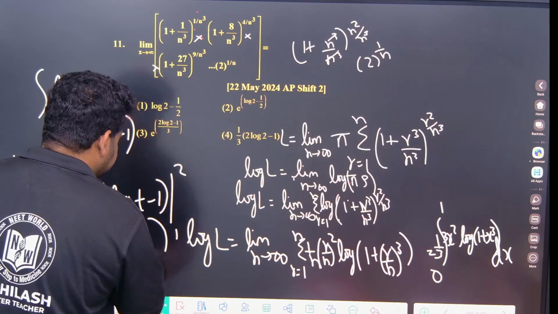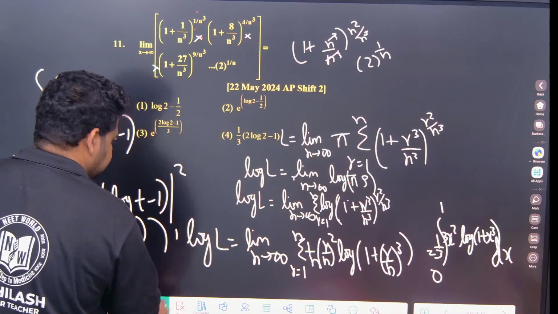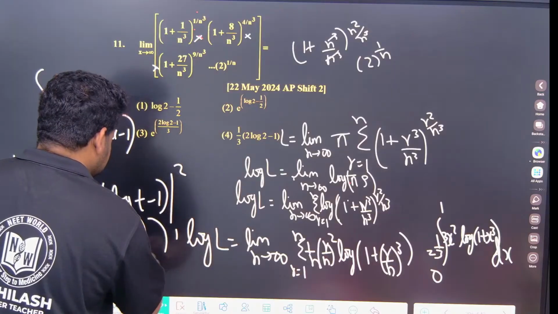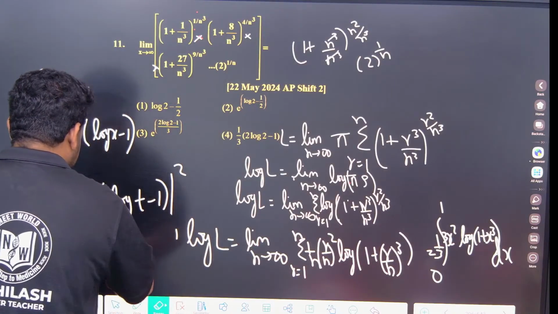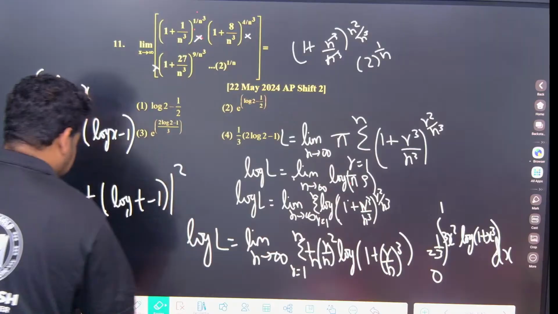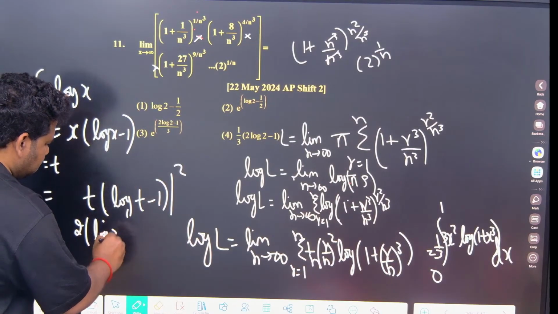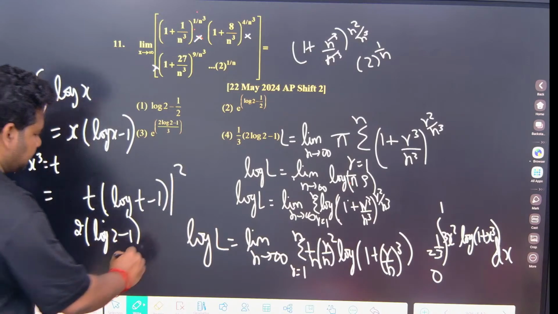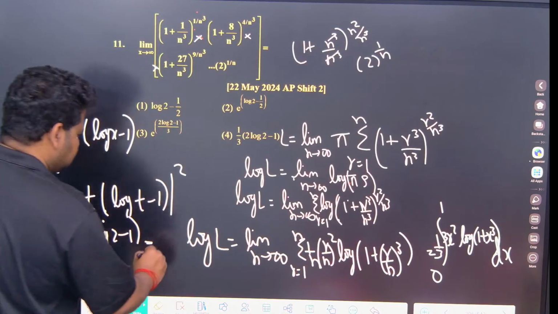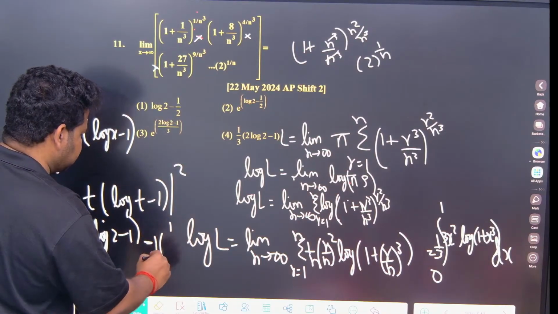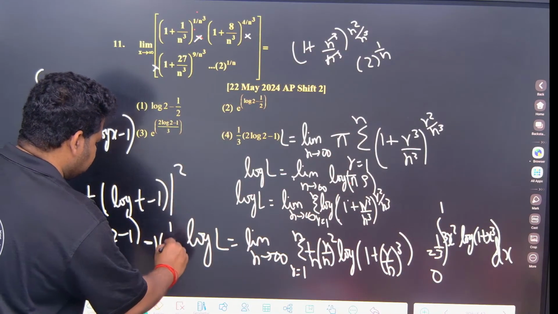Actually, no need to take t. Directly only we can do it. Otherwise, if you want to do it this way, this will become log t minus 1. If I apply 2, this will be 2 times log 2 minus 1, minus 1 into log 1 which is 0, minus 1 into 1, which is minus 1.